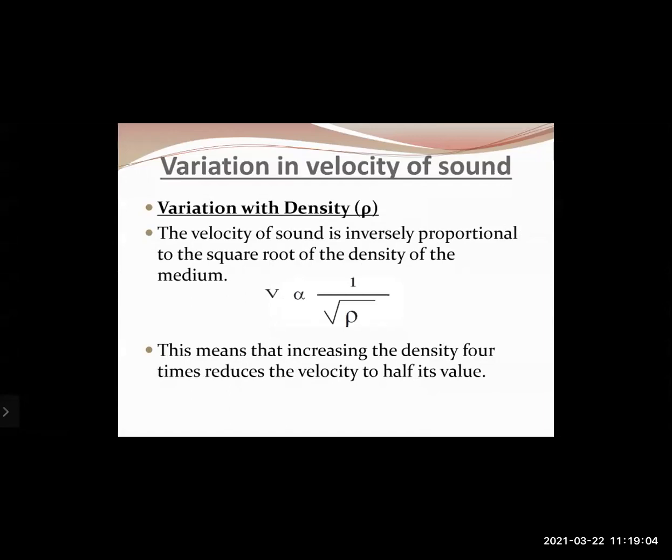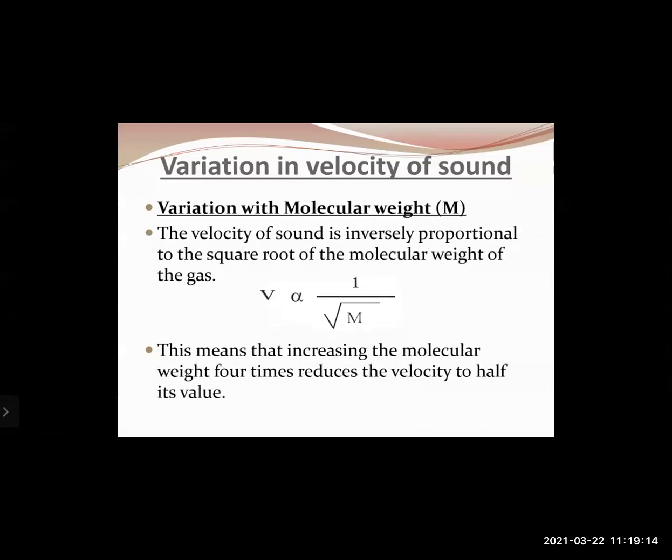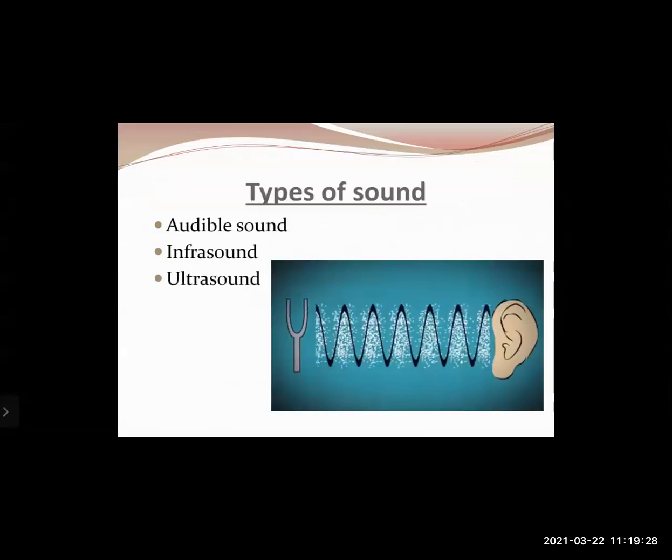Then next is variation in density. The velocity of sound is inversely proportional to the square root of the density of the medium. This means that increasing the density by 4 times reduces the velocity to half its value. Next was variation with molecular weight. That is, the velocity of sound is inversely proportional to the square root of the molecular weight, just like that of density. This means increasing the molecular weight 4 times decreases the velocity to half its value.